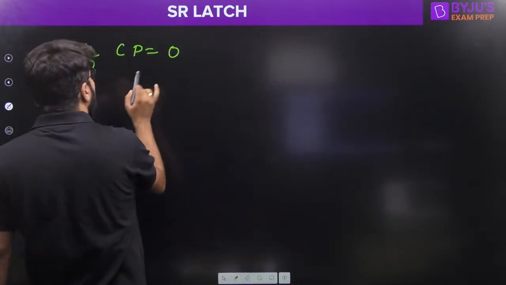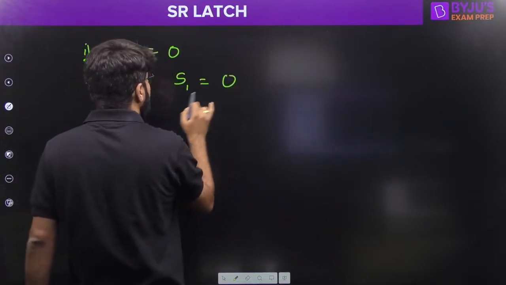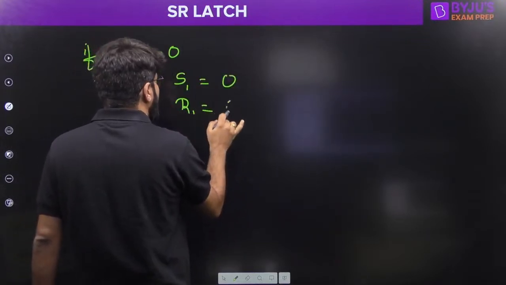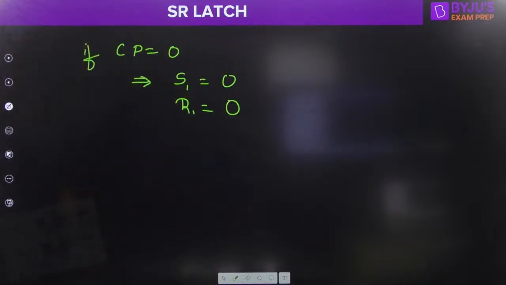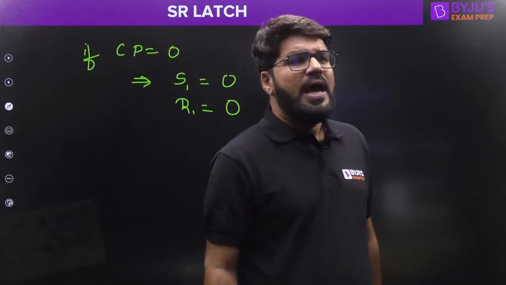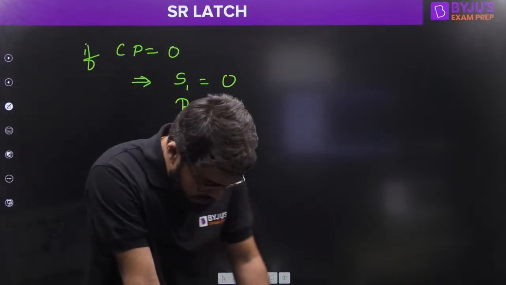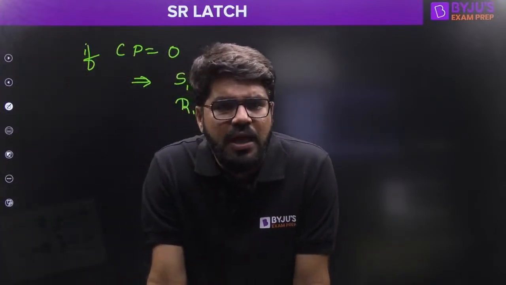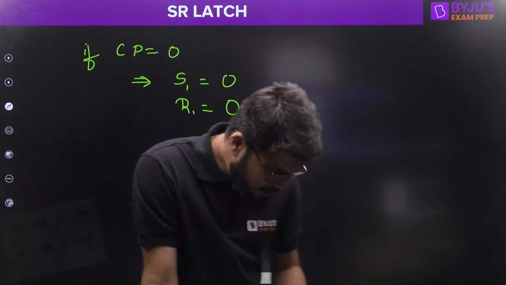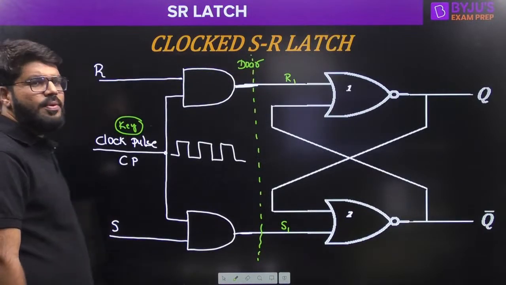So, if the clock pulse is 0, that simply means S1 will be equal to 0 and R1 will be equal to 0. The output of both the AND gates is 0. The S1 is also 0, the R1 is also 0. And if S1 and R1 both are equal to 0, then what will happen?